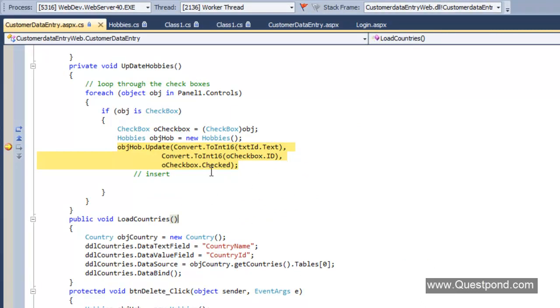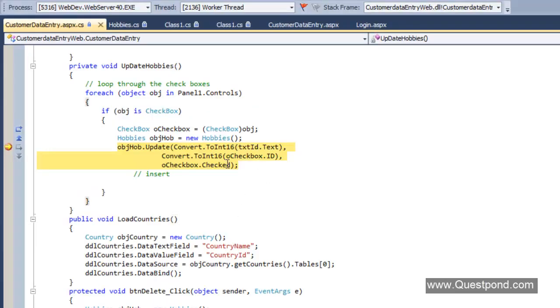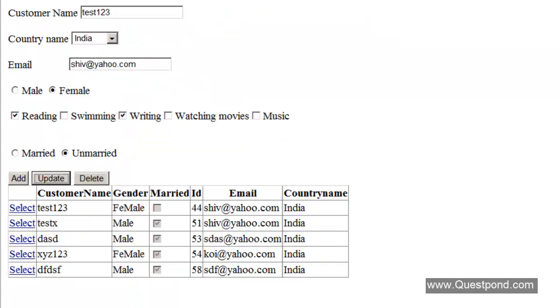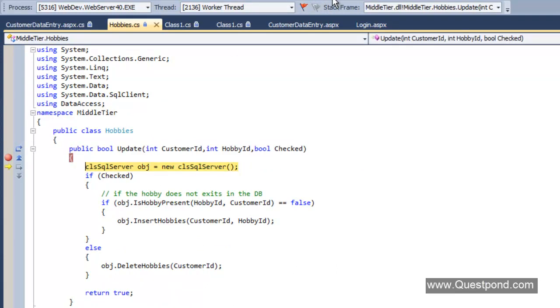Now if you see over here on the screen, the first checkbox is reading. So this checkbox here is reading, and this reading is checked equal to true. So that is great. You can see this reading is checked true. So it goes in, it comes in here.